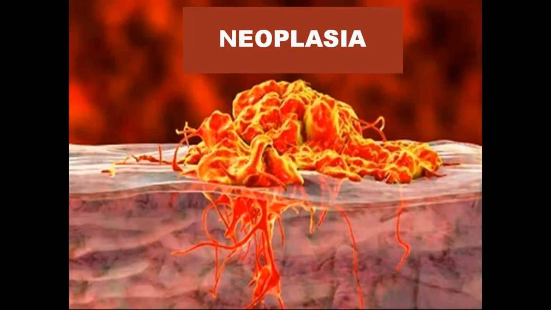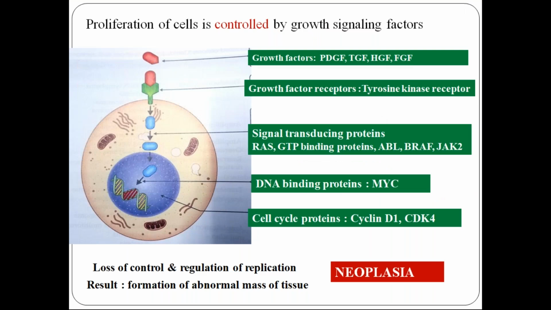Before jumping into the topic proper, you need to know how a cell multiplies, how a parent cell divides into 2 daughter cells. You all know mitosis and meiosis, but I don't know whether you know this part. The multiplication or proliferation of a cell is controlled by some signaling factors.